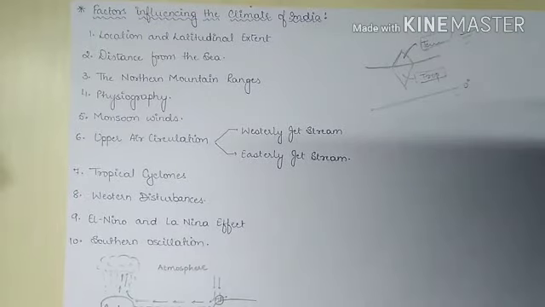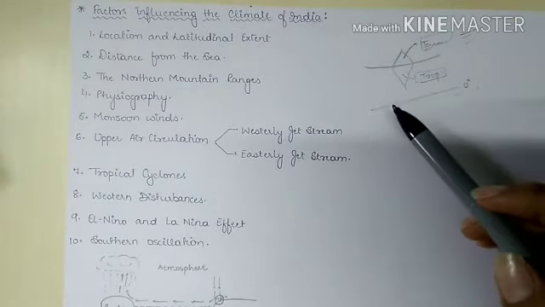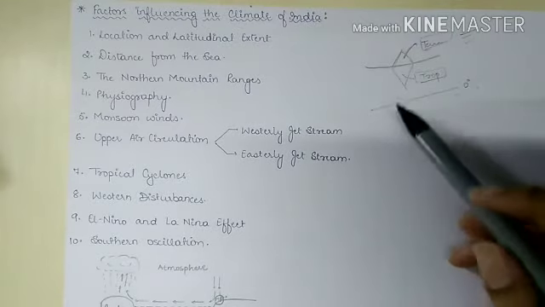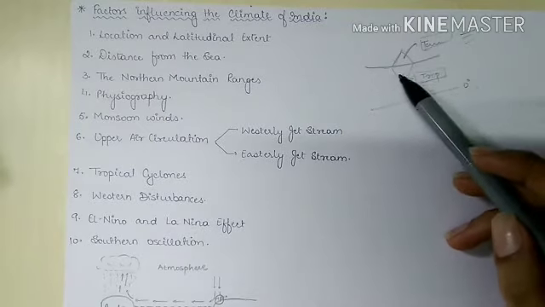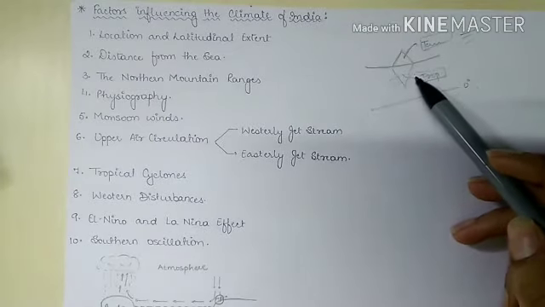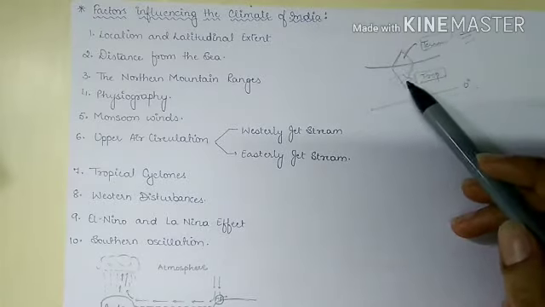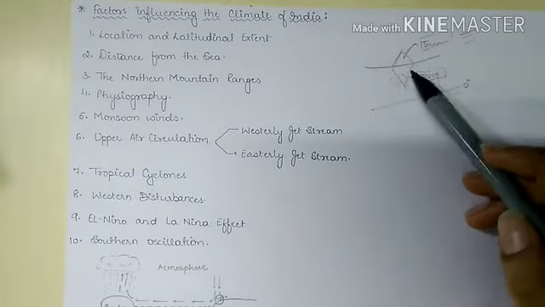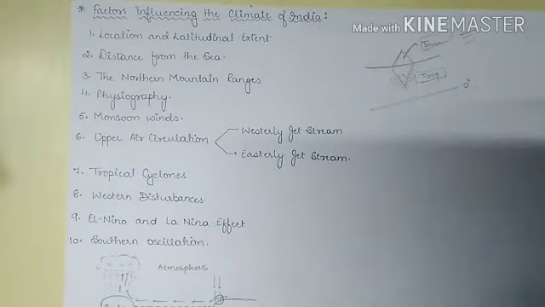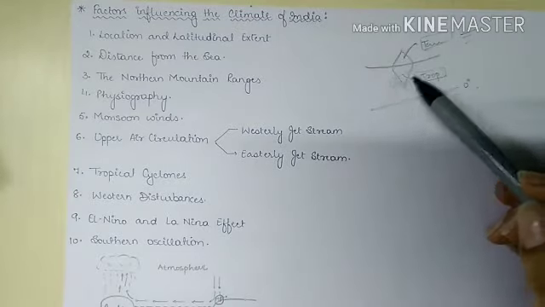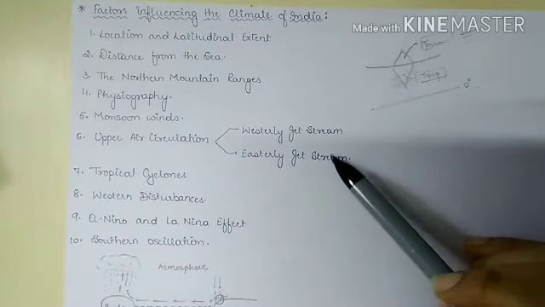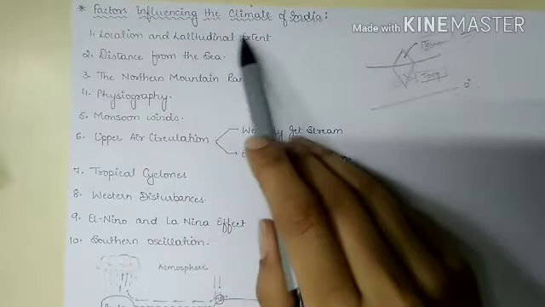The water bodies surround the peninsular India, and they make the climatic conditions of this coastal area mild, because of which the temperature does not so much affect the peninsular Indian region. Otherwise, this area would have experienced very high temperature. So this was about location and latitudinal extent.